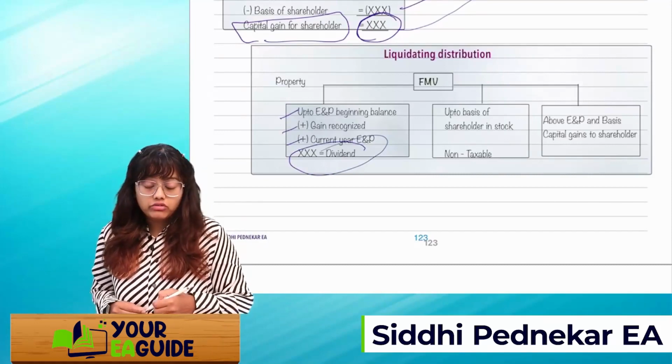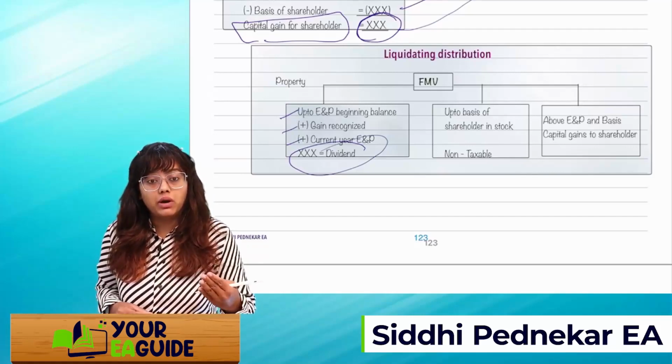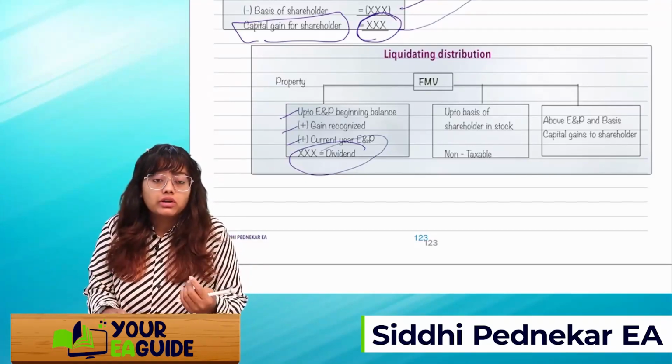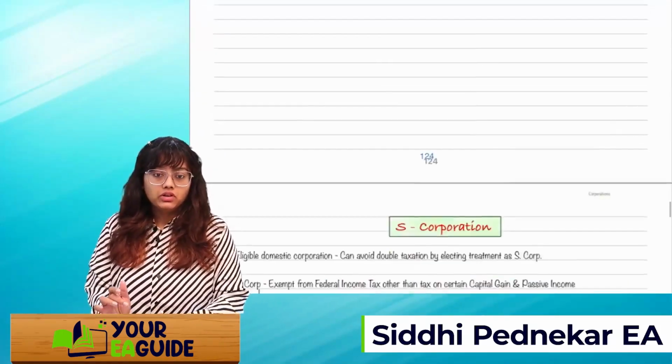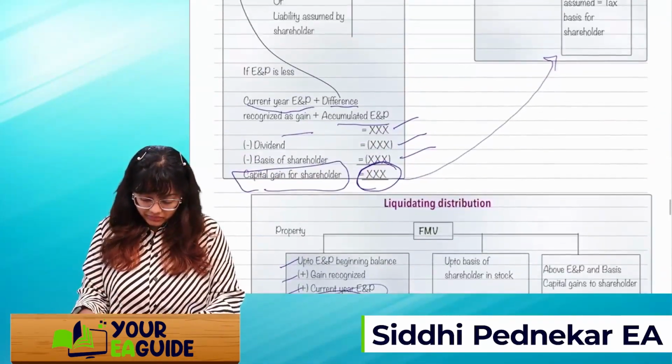Then we will see, over and above this, if you are also getting more, then whatever is over and above, up to your basis, will be non-taxable. If you are getting more, then above that amount it will be a capital gain. Okay, so that's it for the corporation chapter.